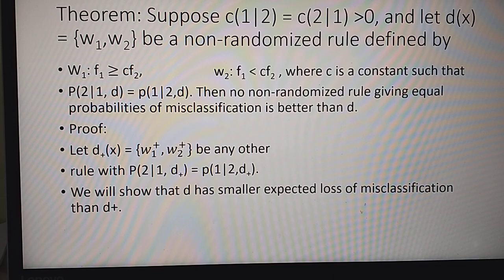Now we will show that D has a smaller expected loss of misclassification than D+. We have to show that D is admissible. In order to show that, we have to show that the risk for D is smaller than the risk for D+. In other words, we have to prove that the probability of misclassification for D+ is larger than that of D.